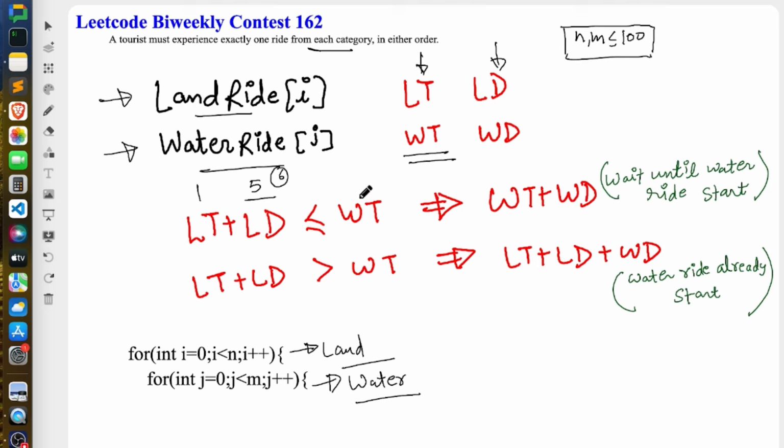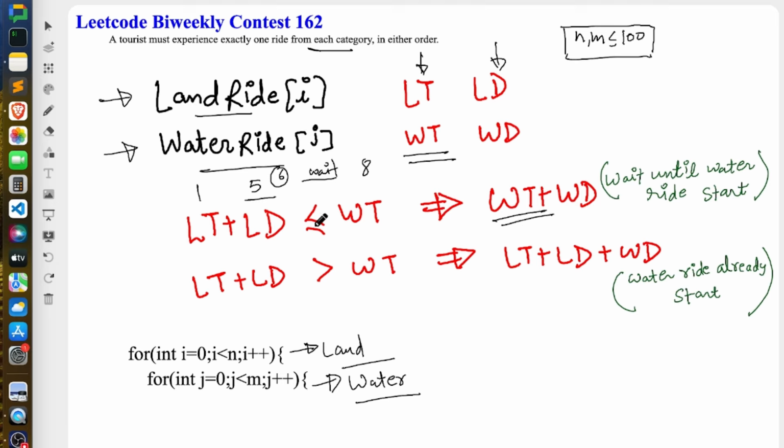At 6 it will finish. Let's say your water ride starts at time 8. So you have to wait for 2 seconds. This is the wait time. You have to wait for 2 seconds until your water ride starts. So in this case, what will be your final time when the water ride finishes? That would be the start time of water plus the duration of water, right? So this is your answer.